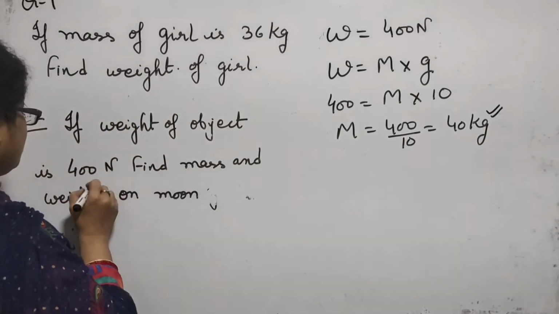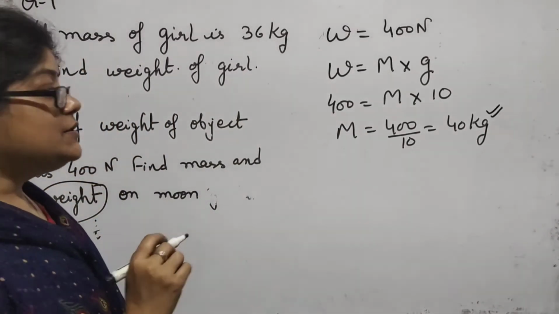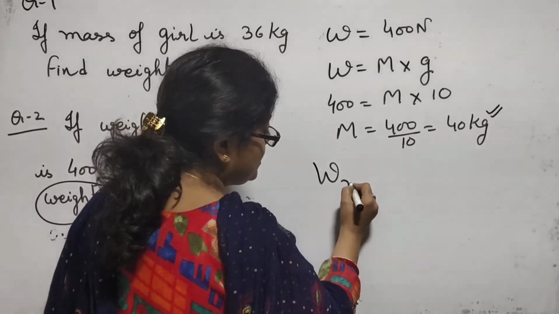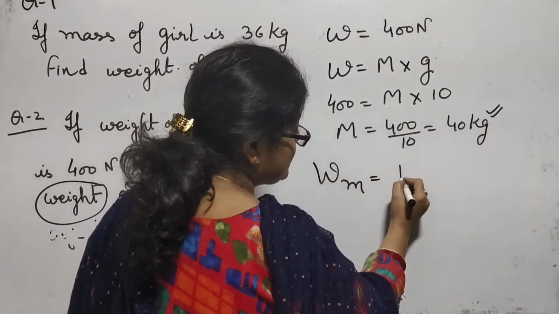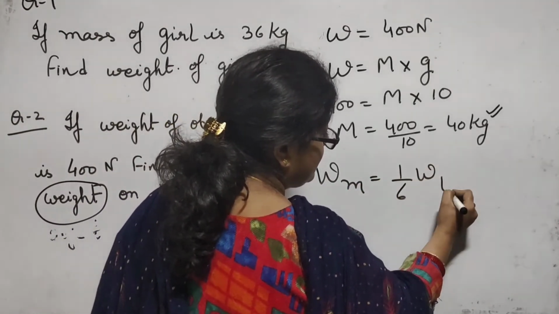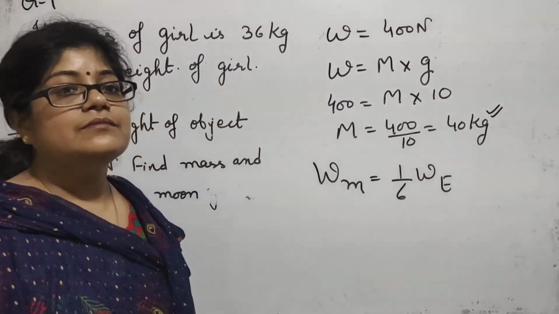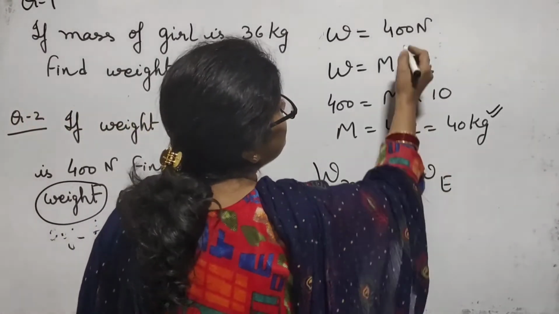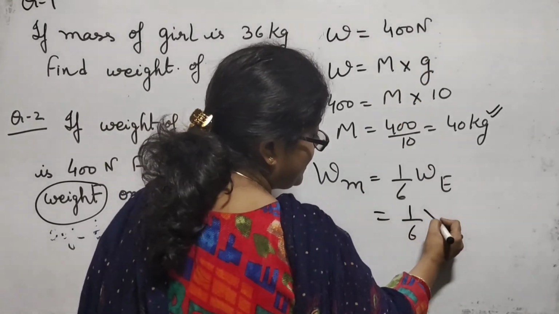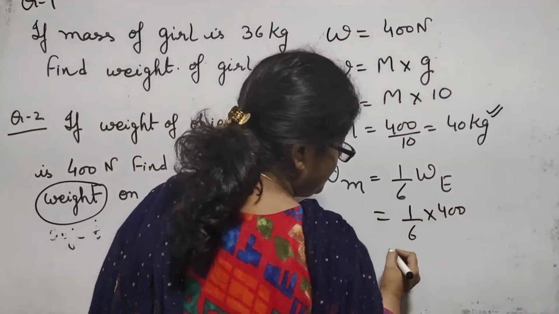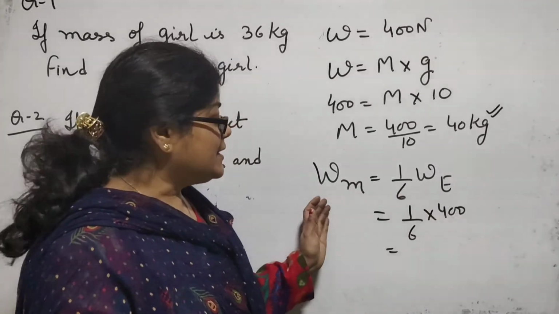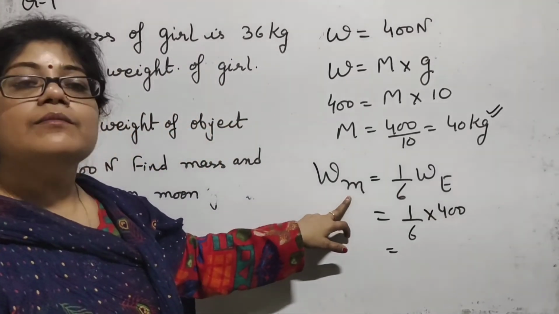Now the next one, weight on the moon. Just remember, weight on the moon is 1/6 of weight on the earth. Things become lighter on the moon. So weight on the earth is 400. We multiply it by 1/6, and when you solve you get the weight of the object on the moon.